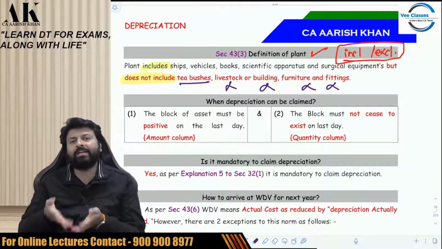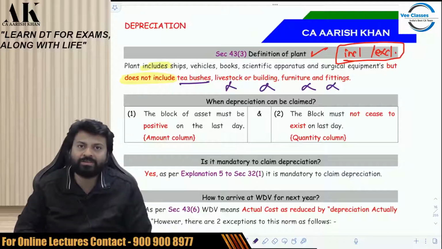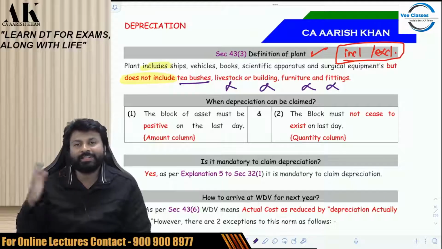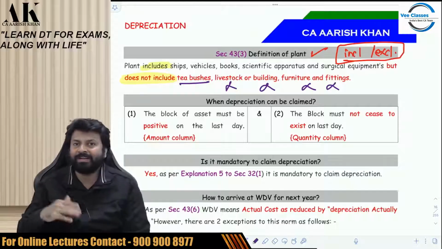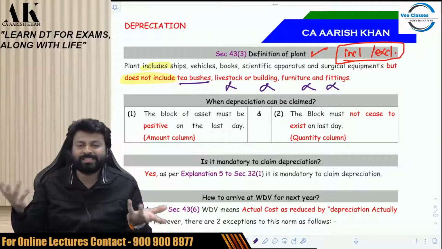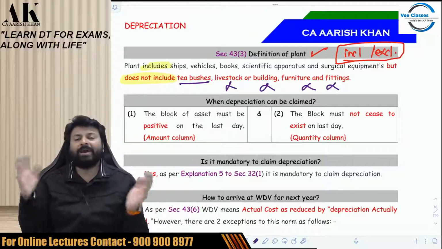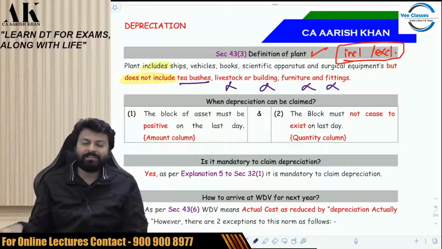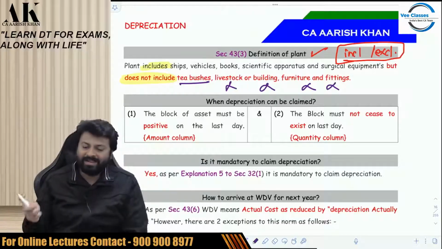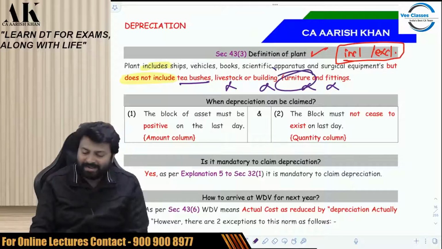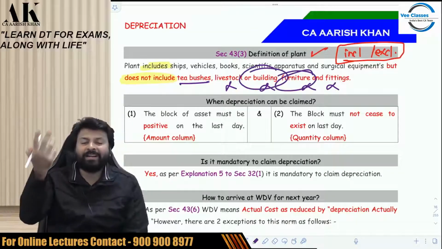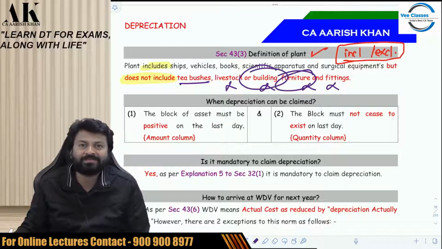Actually, the meaning of plant is not given over here. They are just giving us an inclusive and an exclusive list. So what happens in practical life? If I go to a dictionary and try to find the meaning of plant, it means any apparatus or tool which is necessary to discharge any function. So if any apparatus or tool can be called plant, then this pen can also be called plant, this laptop can also be called plant, and furniture can also be called plant, because building and furniture also are apparatus necessary to discharge business functions.